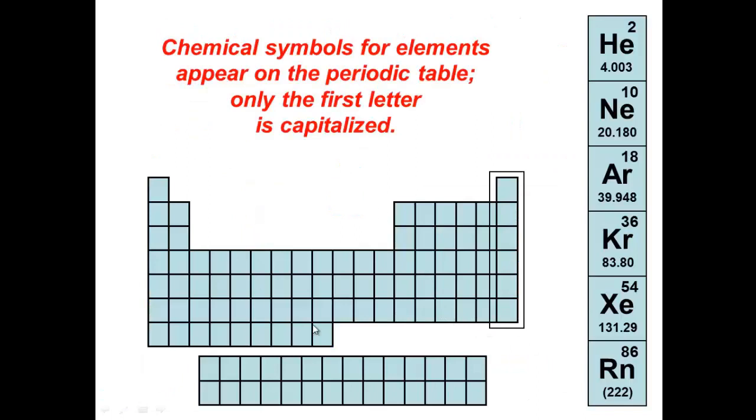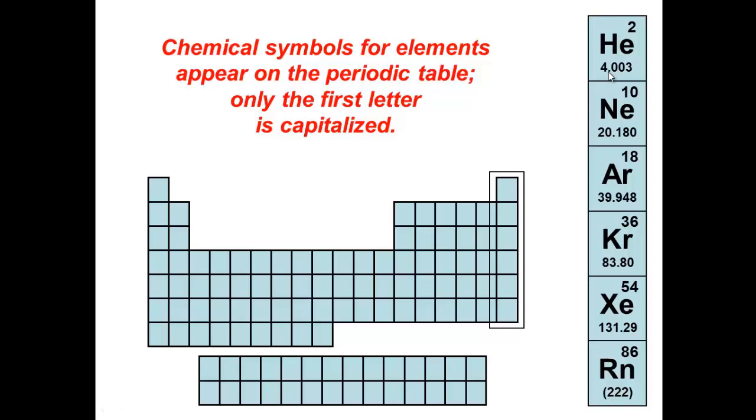Here we have the periodic table that consists of 118 elements, and each one of the elements is represented by a box, and inside the box we have some information about these elements. Like for example here, the first one we have helium. Helium, this is the element's name. He, this is the element's symbol. 2 is the atomic number. 4.003 is the atomic mass.